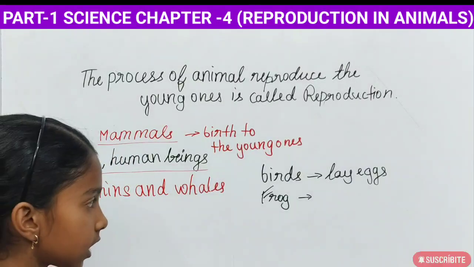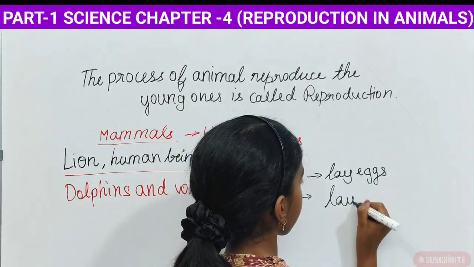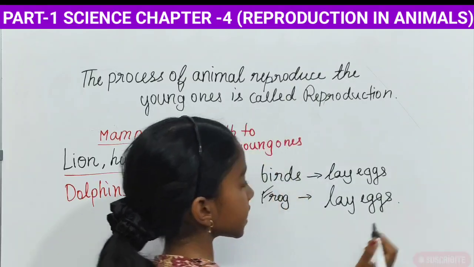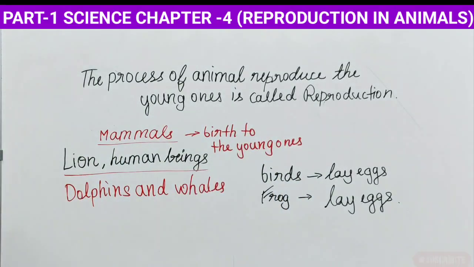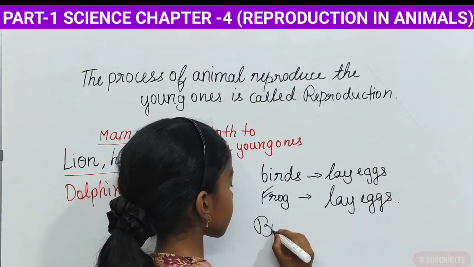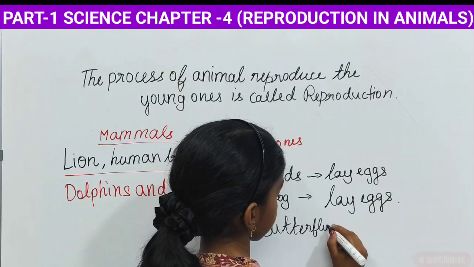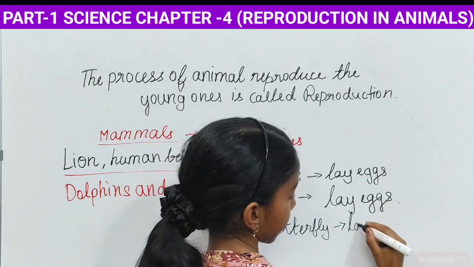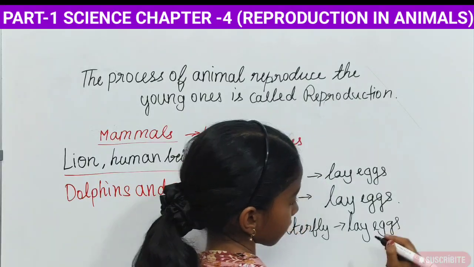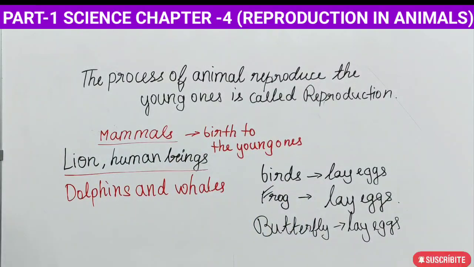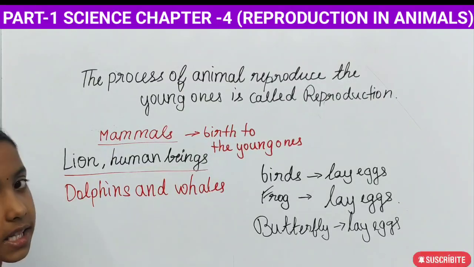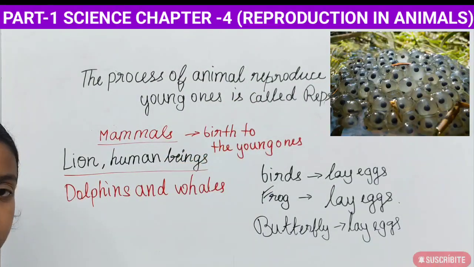So it is similar to birds. Birds lay eggs, even the frogs lay eggs. And butterflies also lay eggs. You can see the image of a frog's eggs. The frog's eggs are known as spawn. You can see here, that's spawn.